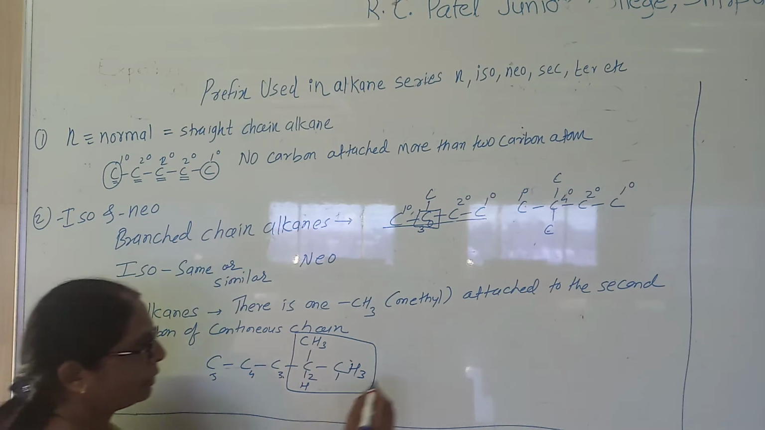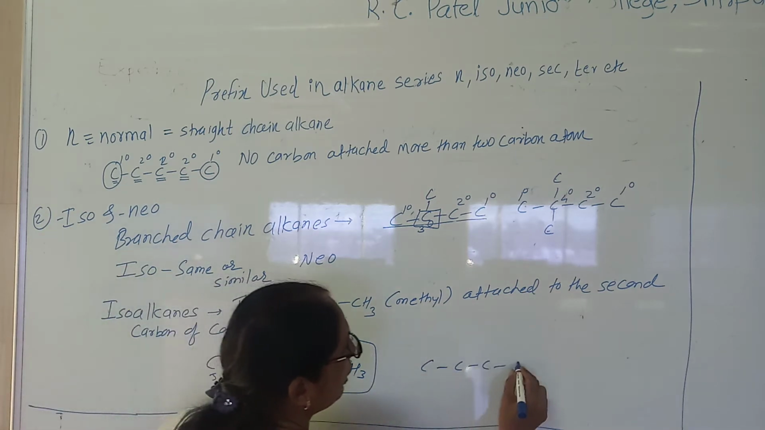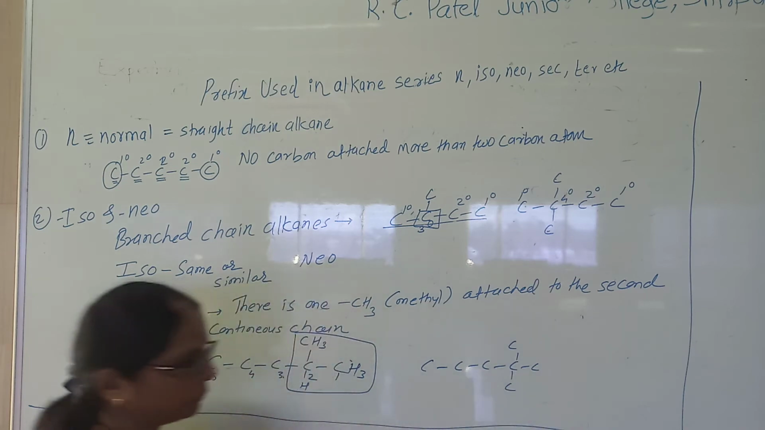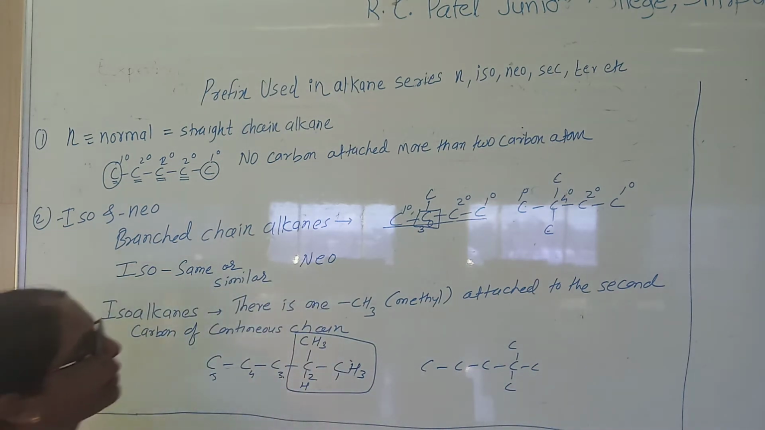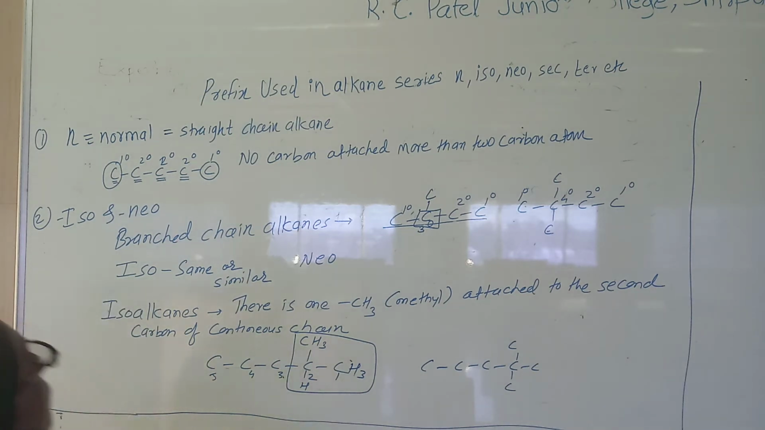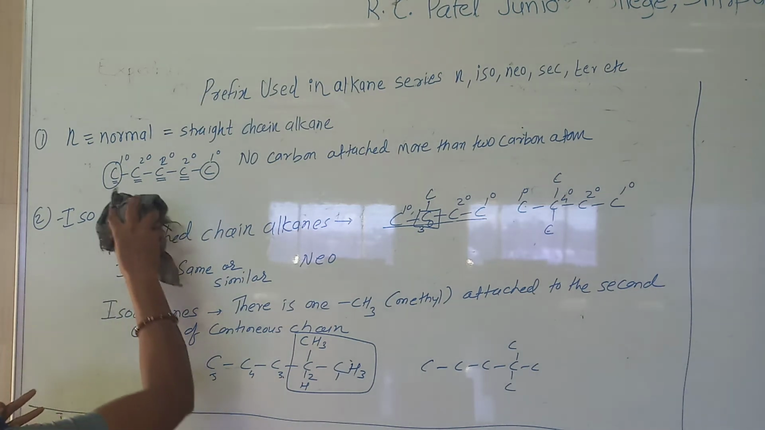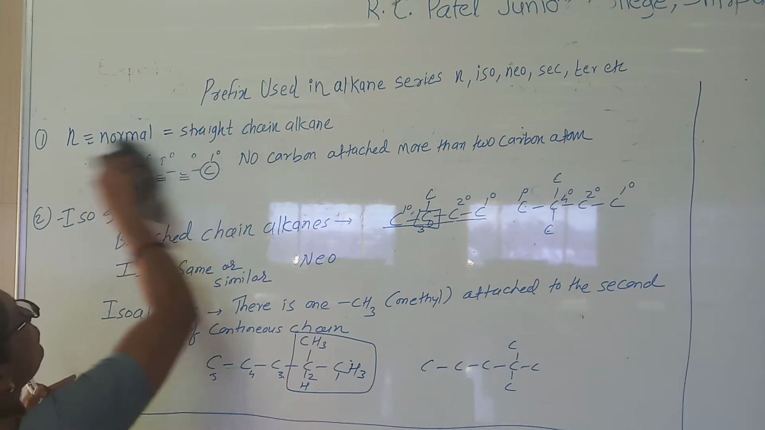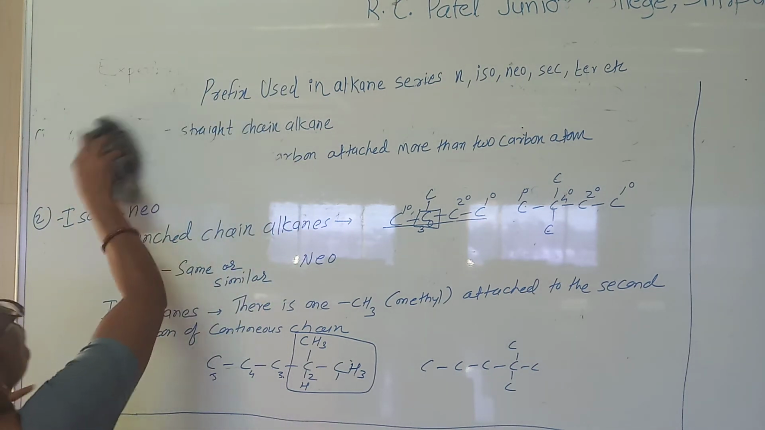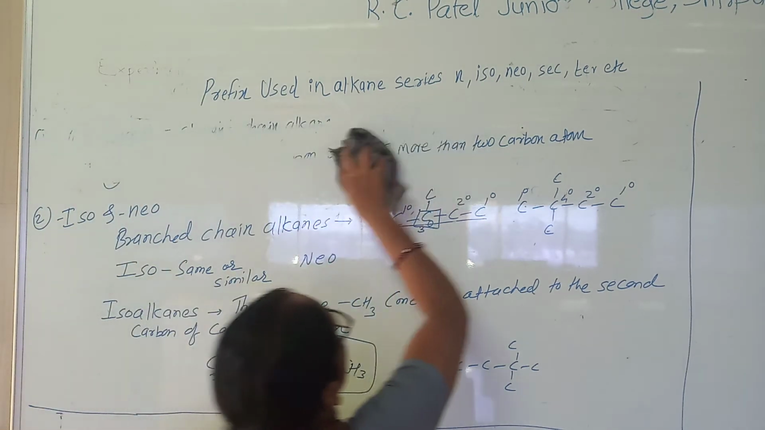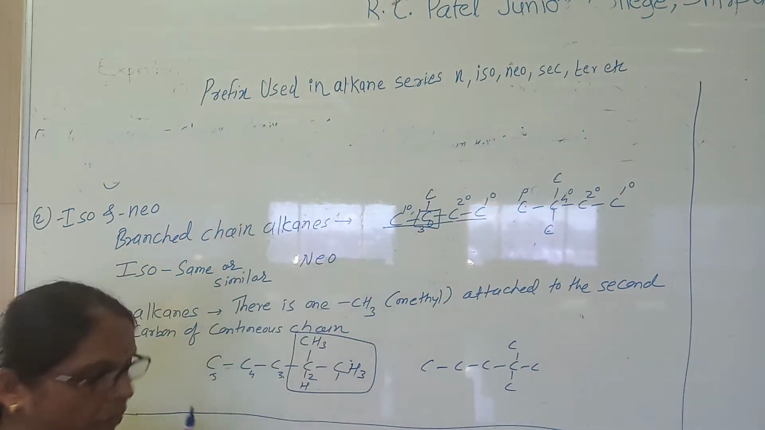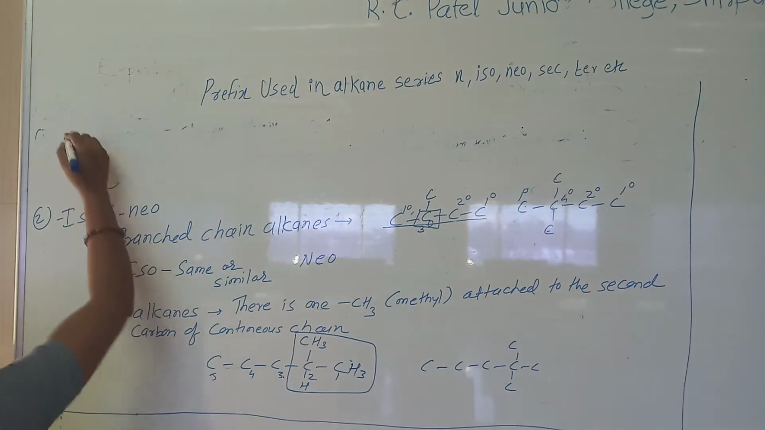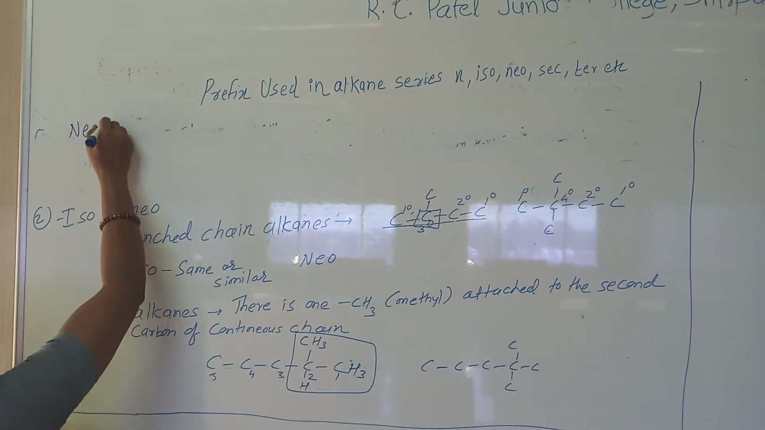Okay, and when there are two methyl groups on the second carbon, look at what is meant by neo. In the case of the neo, now I write the definition of the neo here: when there are two methyl groups on the second carbon of the continuous chain, then at that time we call it a neo. So I write here, what are the neoalkanes?